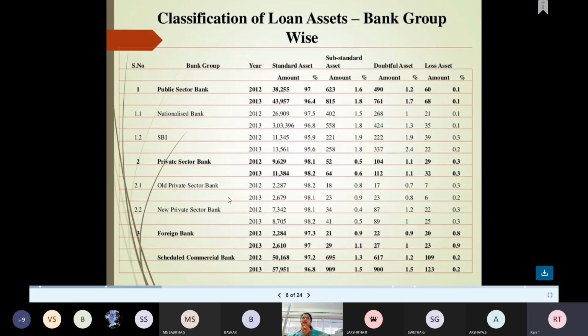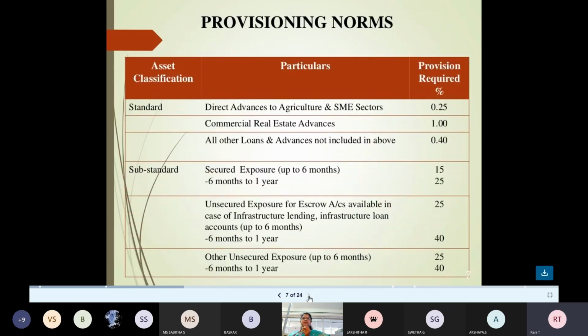And here you need not worry, there are some classifications. See, what is the meaning of standard assets? You are getting interest, and the principal is also being paid. For those standard assets, if it is for agriculture purposes or small scale industries, if we have granted loans, then the provision will be 0.25 percent only.